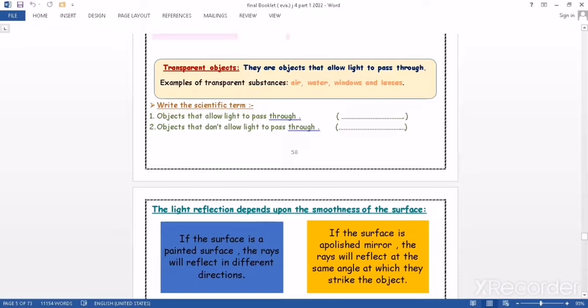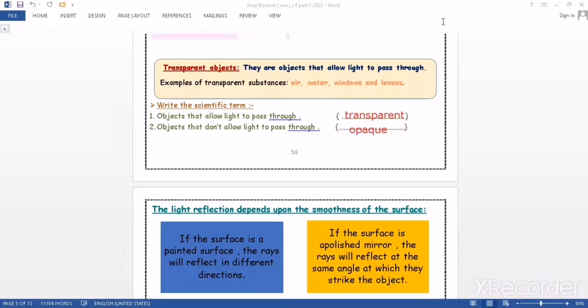The keyword of opaque is objects that don't allow light to pass through them, and we can't see what is behind them. But the keyword of transparent is objects that allow light to pass through them, and we can see the objects behind them. So when we started to solve this scientific term question, at first it asked about objects that allow light to pass through them, so it will be transparent objects, okay? Objects that don't allow light to pass through them will be opaque objects.